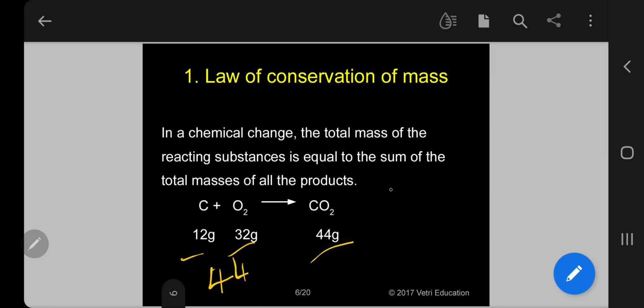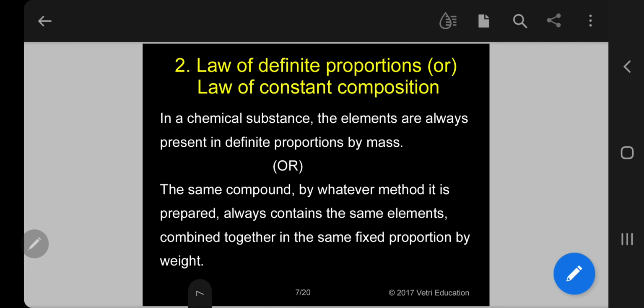Simply add carbon 12 gram, oxygen 16, O2 means 32. So totally it will add up to 44 grams, equal in both cases. So this is the law of conservation of mass. I hope it is very clear. This is the most important.